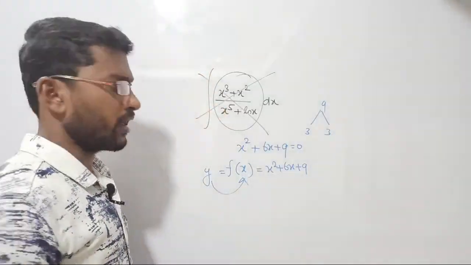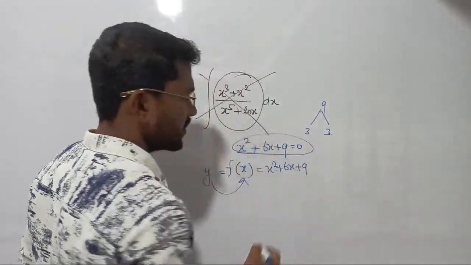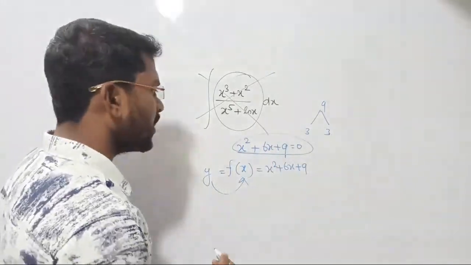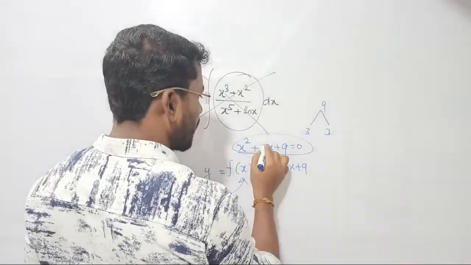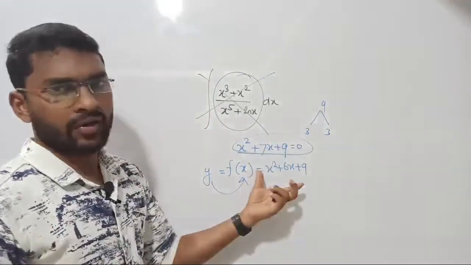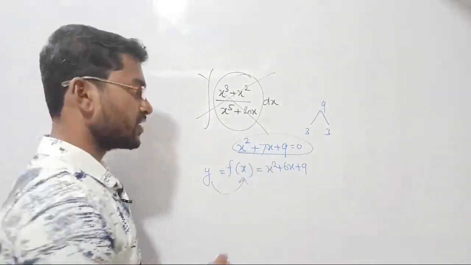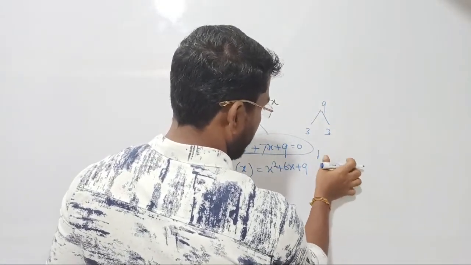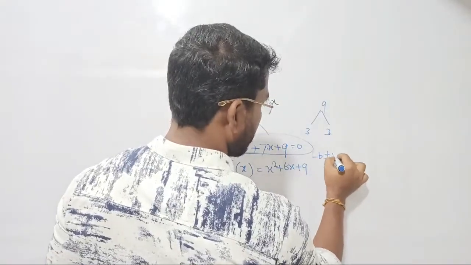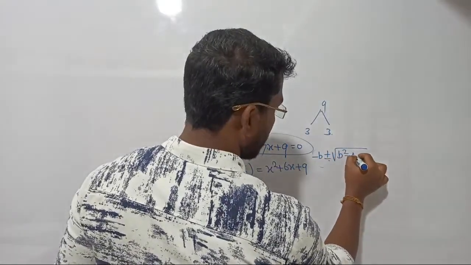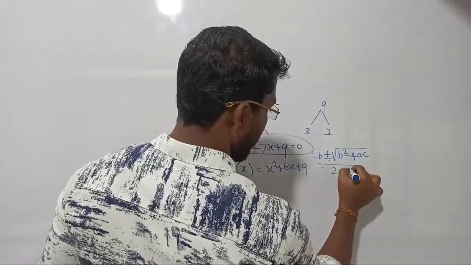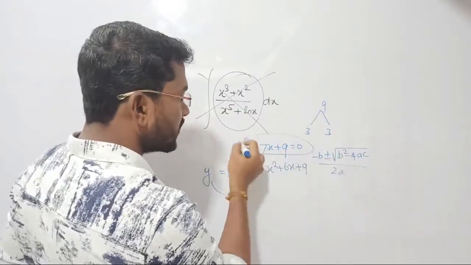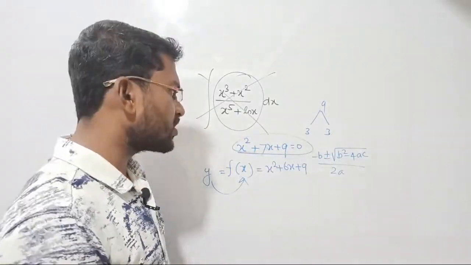What is the conclusion here? If I have this type of easy equation, you can easily find out the roots of the equation. Similarly, if I have some complicated equation, a quadratic equation is there in order to find out the roots. Quadratic formula is minus b plus or minus under root of b square minus 4ac upon twice of a. I will also have another type of equation in order to find out the roots of this type of polynomial equation. So the conclusion is very simple.